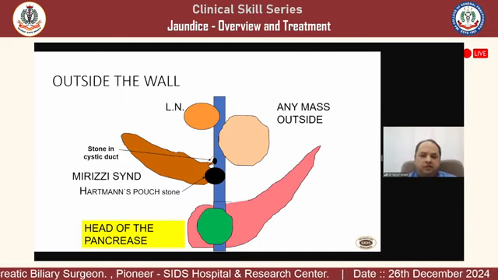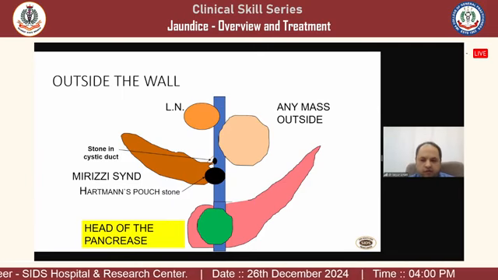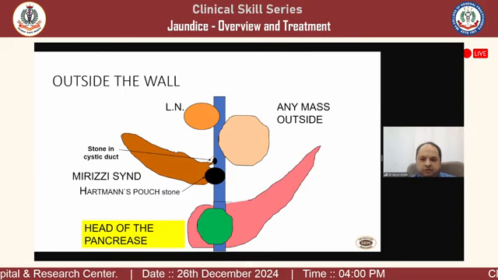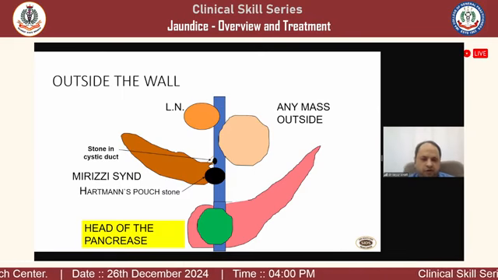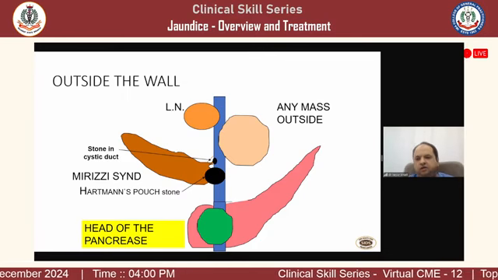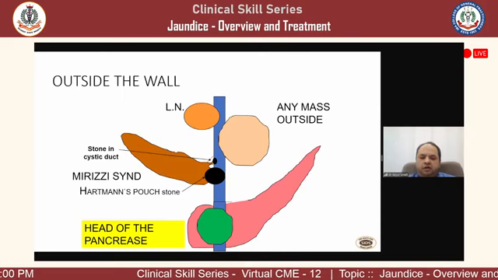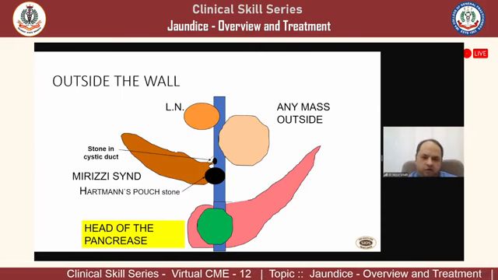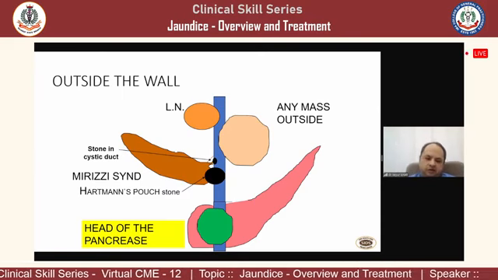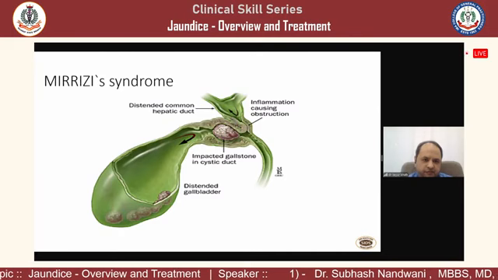There can be any mass in the surrounding tissue. There can be a mass in the caudate lobe of the liver. There can be a retroperitoneal sarcoma, which can compress the bile duct and lead to obstructive jaundice. There could be a stone in the cystic duct or Mirizzi syndrome, which can eventually lead to bile duct obstruction. However, the most common cause is head of pancreas malignancy or a periampullary malignancy, which is ultimately compressing the bile duct and causing the obstructive jaundice.